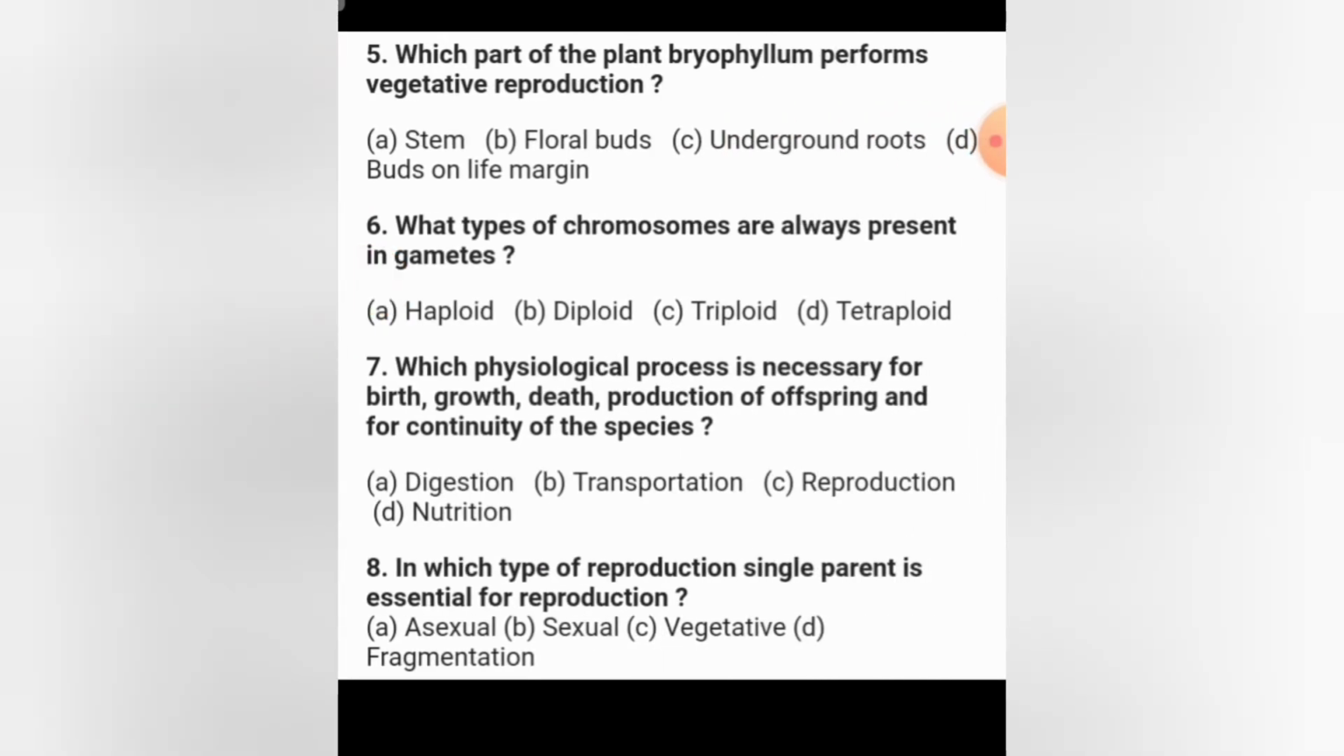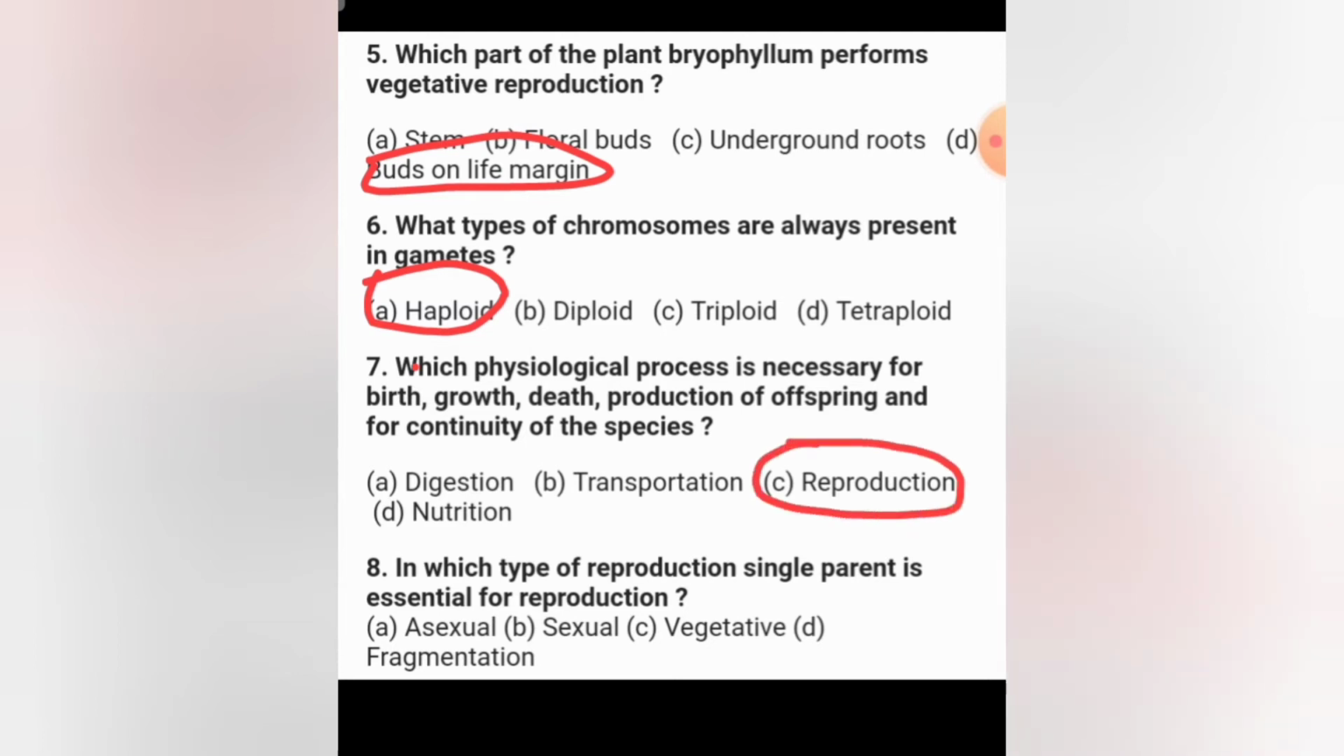So in the next question, which part of the plant bryophyllum performs vegetative reproduction? So here you can easily guess the answer, and that is buds on the leaf. So option D is the right answer for this question. In the next question, which type of chromosomes are always present in gametes? Gametes are the sex cells, so no doubt here answer is haploid. And in next question, which physiological process is necessary for birth, growth, death, production of offsprings, and for continuity of species? No doubt it is reproduction.